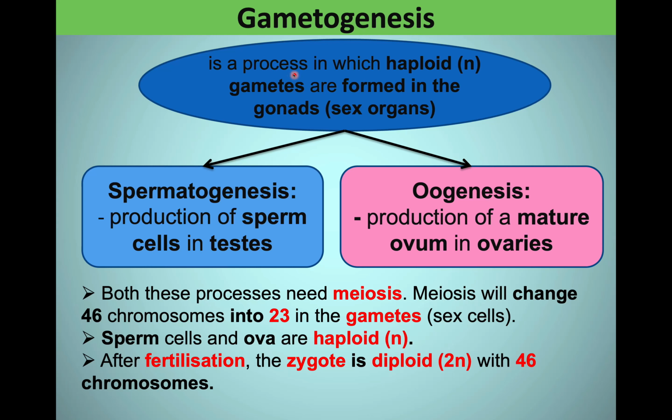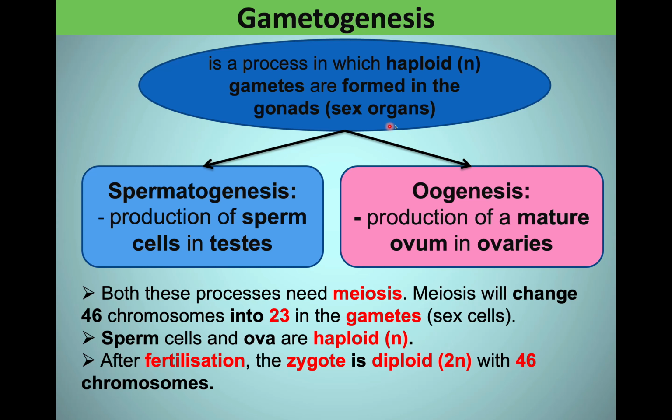And what happened during the process? Gametogenesis is a process where gametes were formed. And where were the gametes formed? Exactly, the gametes were formed inside the gonads of the male and the female.